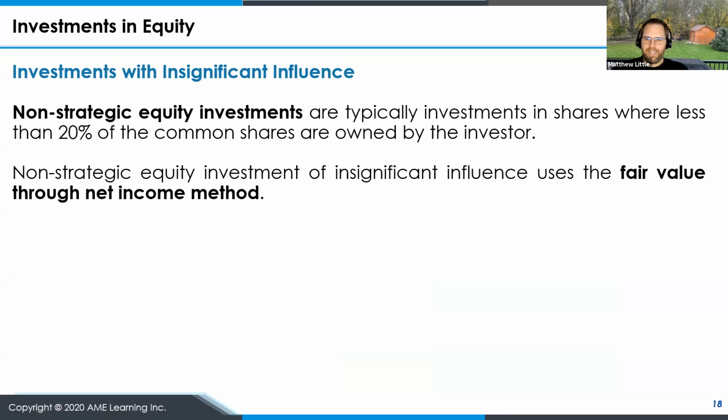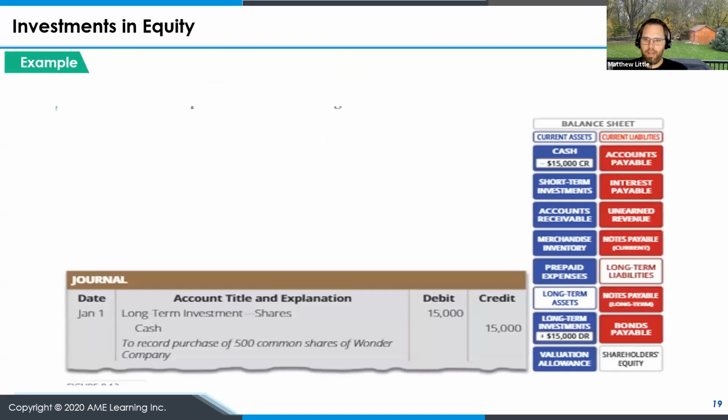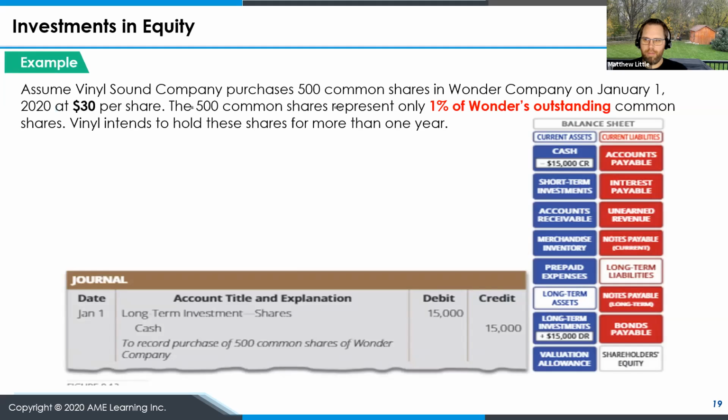So when we have insignificant influence, we said it's less than 20% owned, and we use the fair value through net income method. Let's go through an example. We have Vinyl Sound Company again. In this case, we purchased 500 common shares in Wonder Company on January 1st, 2020 at $30 per share. And those 500 shares represent only 1% of their outstanding common shares. And we plan to hold for more than a year.